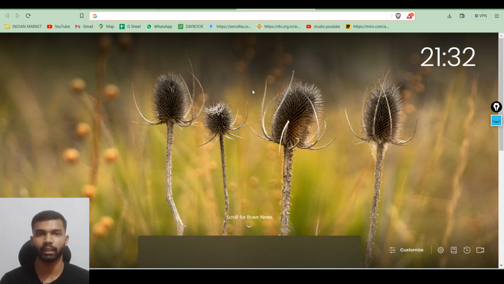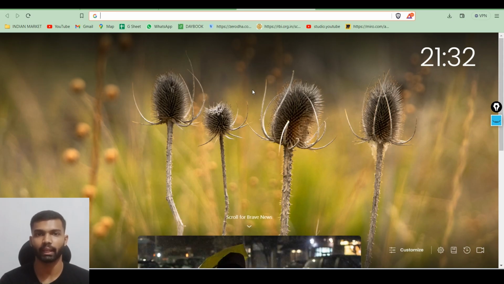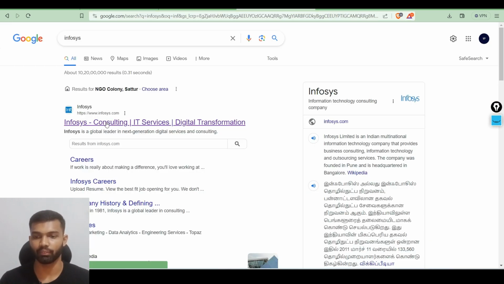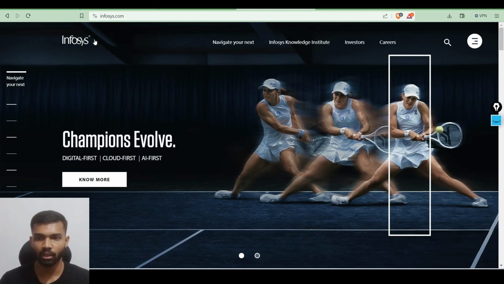Where can we get the annual report of a company? We have three options. The first one is the company site itself, the second one is the exchanges like NSE or BSE, and the third one is third party websites like Moneycontrol, Screener.com, like that. Now, for example, we can see the Infosys annual report. For that we can go to the Infosys official website itself. In that website we can see the investor section.